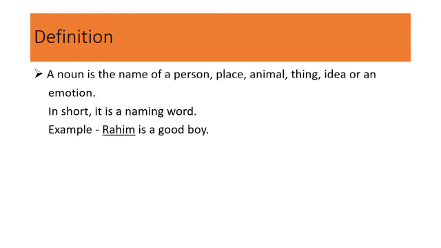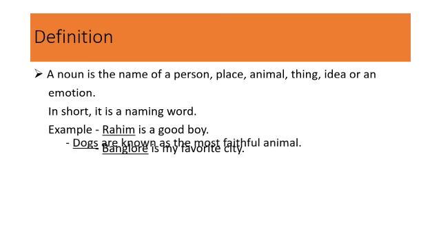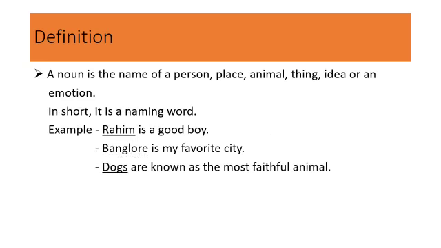Example, Rahim is a good boy. Rahim is a name of a person, which makes it a noun. Bangalore is my favorite city. Bangalore is name of a place, thus it is a noun. Dogs are known as the most faithful animal. Dog is also the name of an animal, which makes it a noun. I don't like Pepsi. Pepsi is a thing or a product, thus it is a noun.